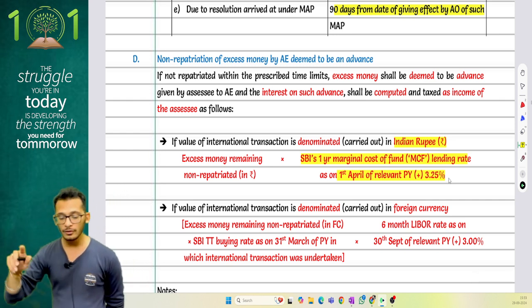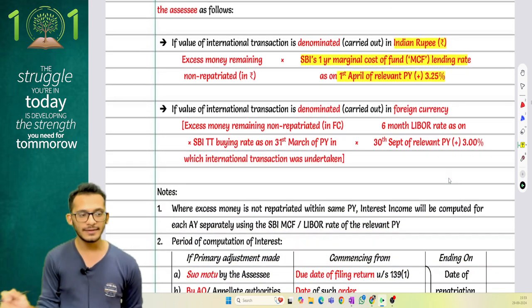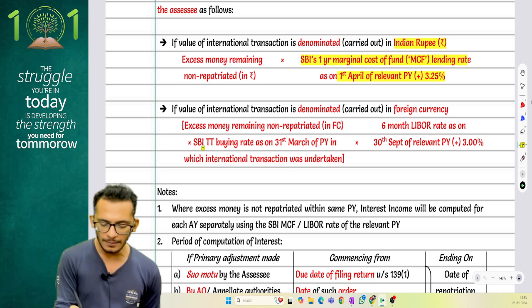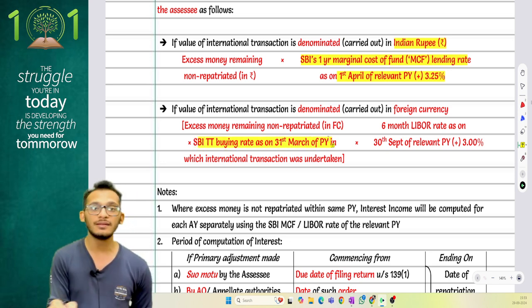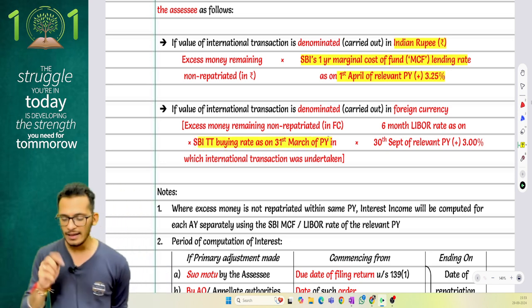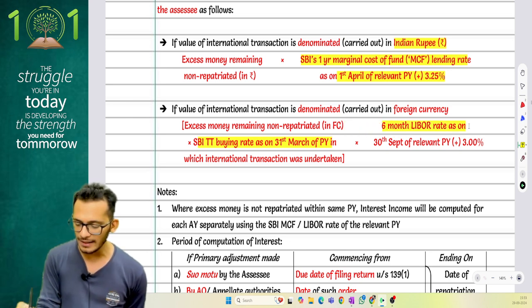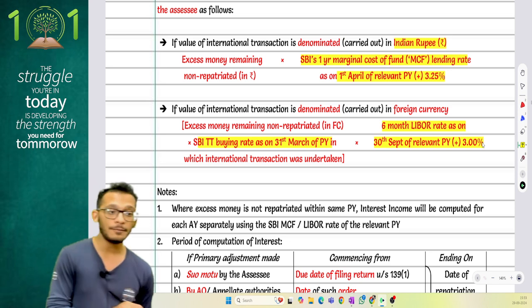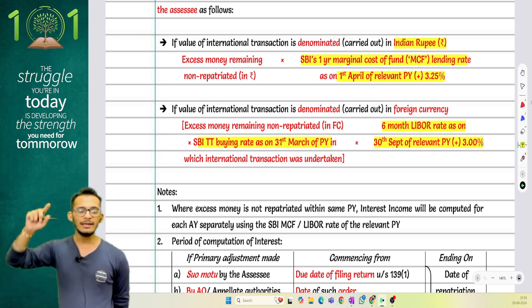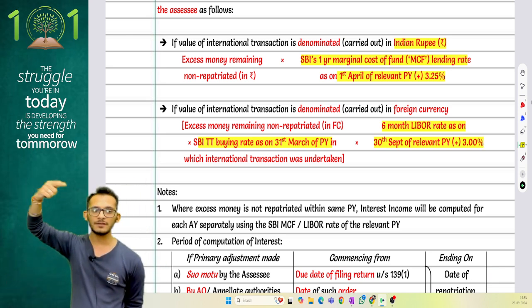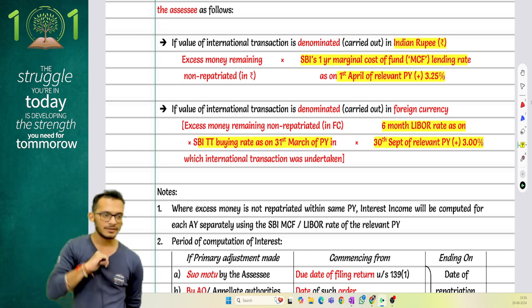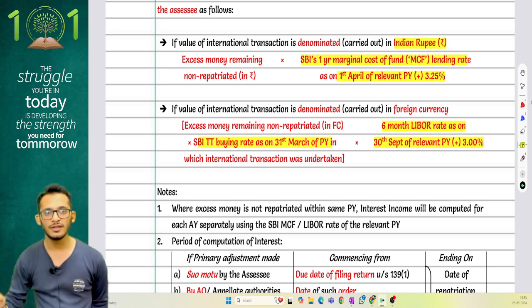But if you entered the transaction in a foreign currency, then you will take the excess money multiplied by the SBI TT rate in order to get the number in Indian currency, and then multiply that by the 6 months LIBOR rate as on 30th September of the previous year plus 3%. Understand, there it was 1 year with 3.25%, here it is 6 months with 3%. This is what the provisions are.